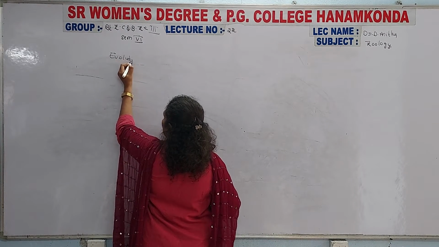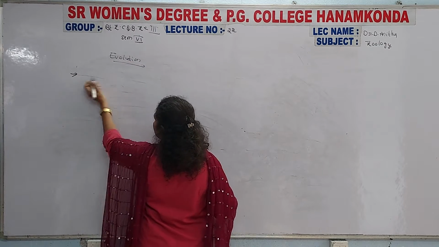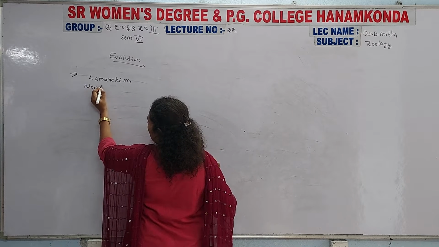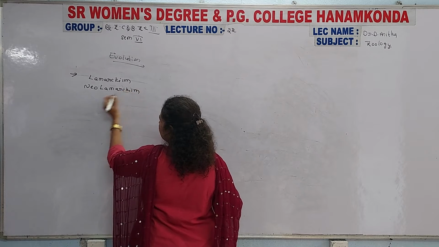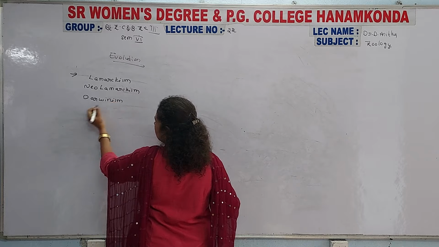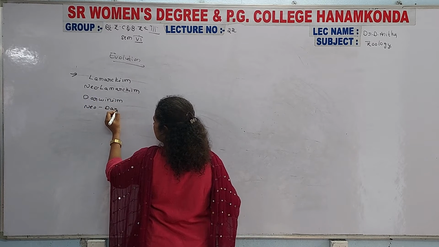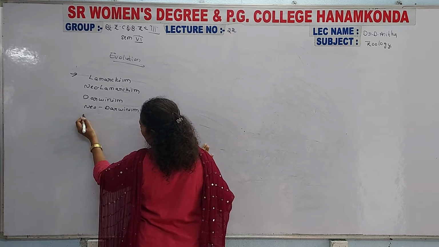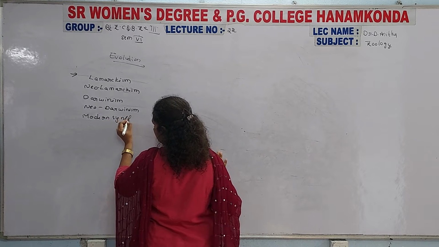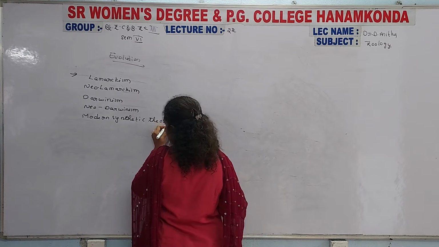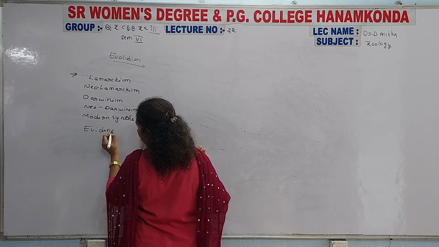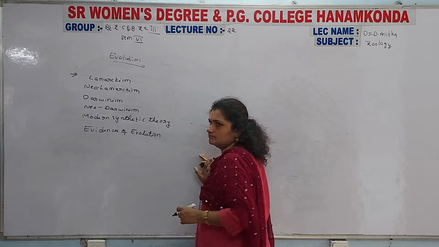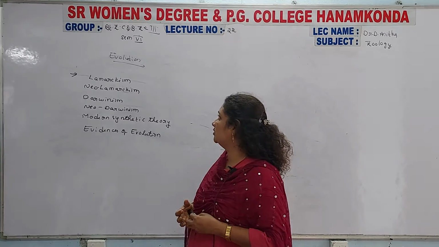Today's topic is completely about evolution, and mainly in this: Lamarckism, Neo-Lamarckism, Darwinism, and Neo-Darwinism, modern synthetic theory, and evidences of evolution. So these are the topics included inside the evolution process.